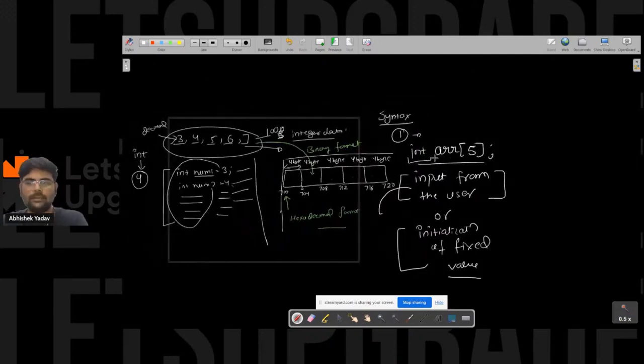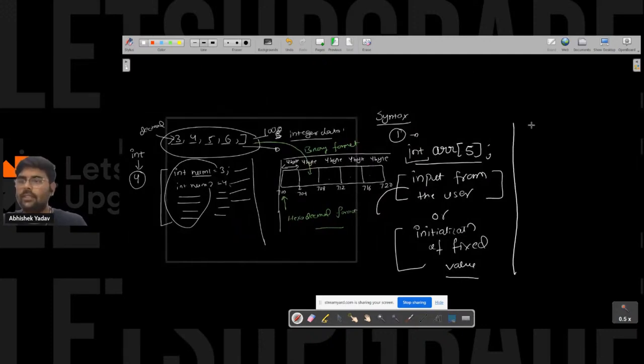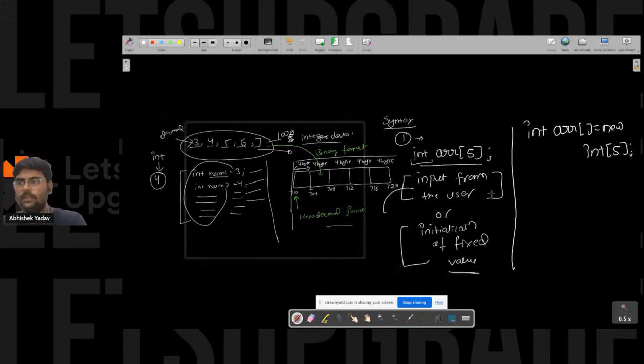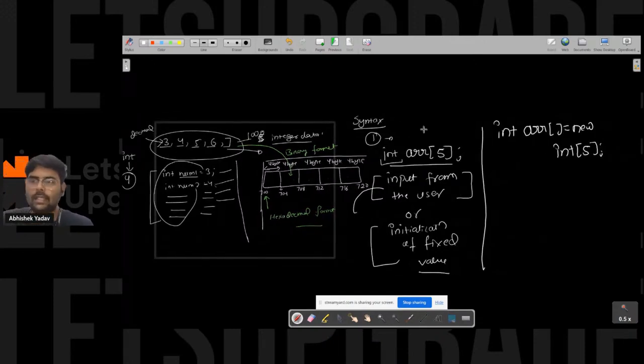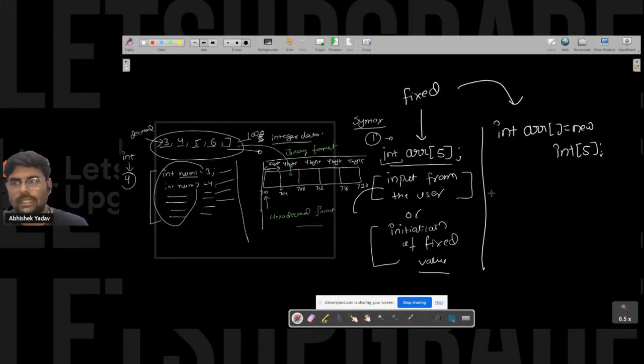The second way is what? We can write like this also, that is int, and after that what we have to write, guys? Please write in the chat. Okay, there are different ways, right? So here int ARR equal to new int 5, right? This one. So guys, this is a fixed size array, and this is also a fixed size array, but here I am using the new keyword.